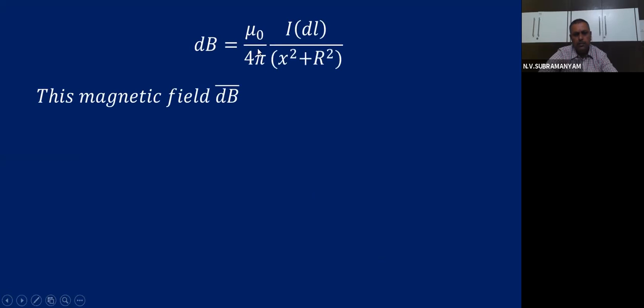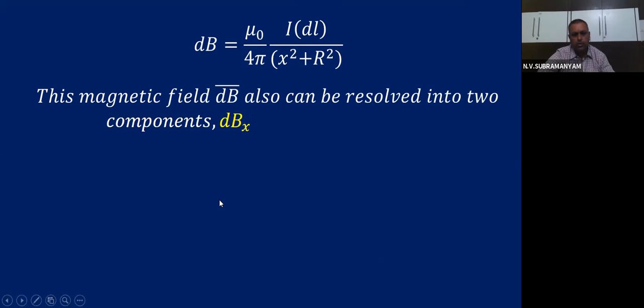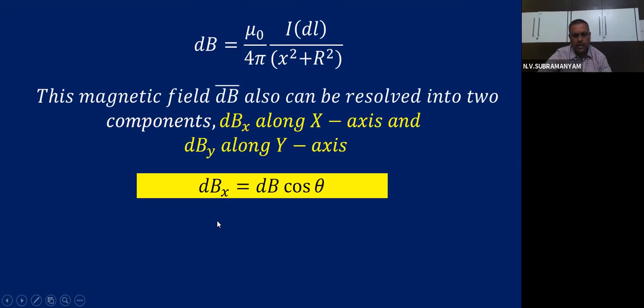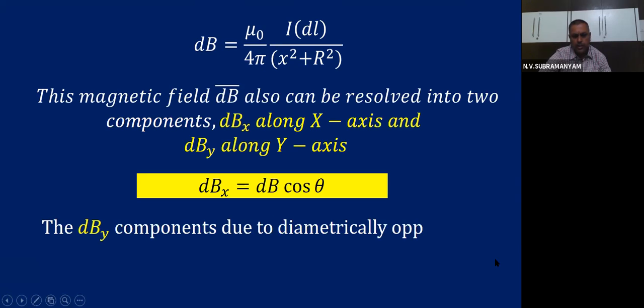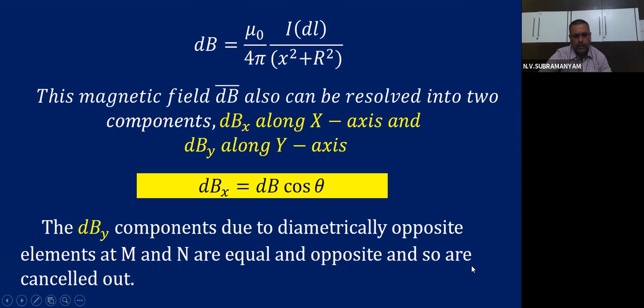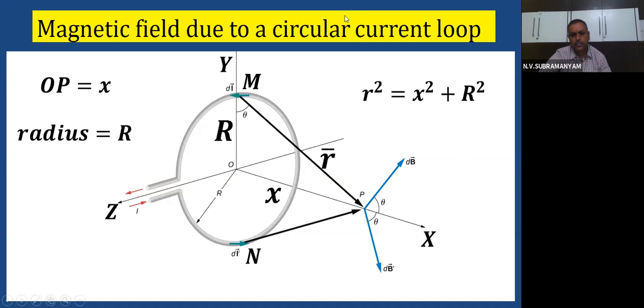This dB also can be resolved into 2 components, one along the x-axis, one along the y-axis. dBx will be dB cos theta. The dBy components due to diametrically opposite elements at M and N are equal and opposite and so cancel out. That's what I explained.